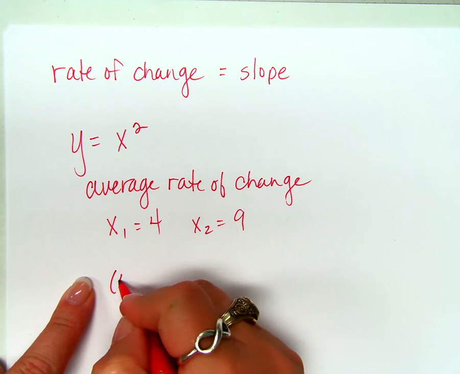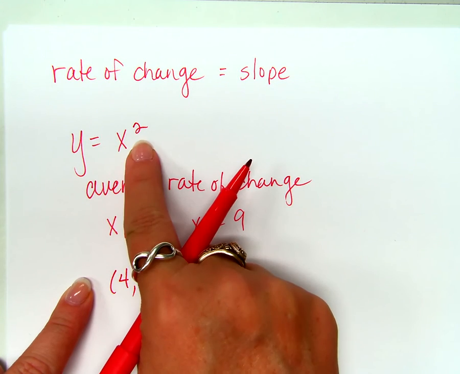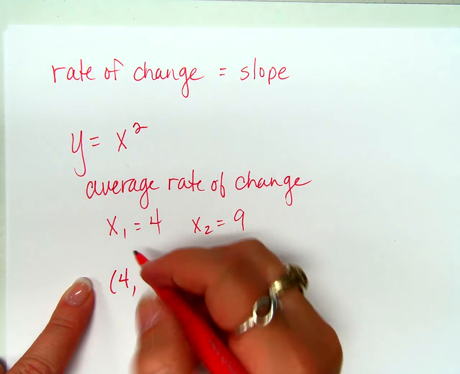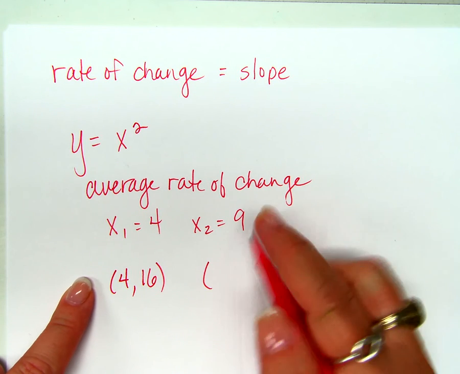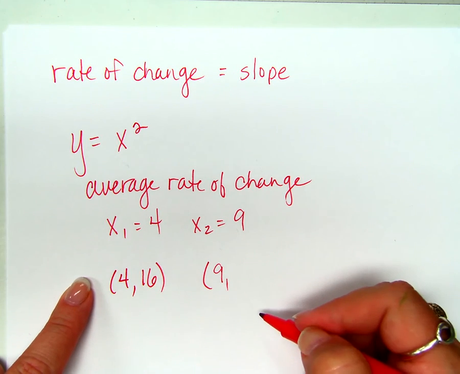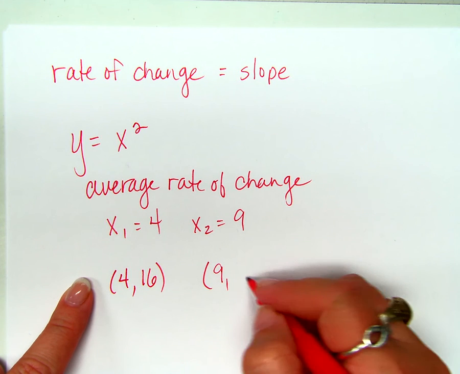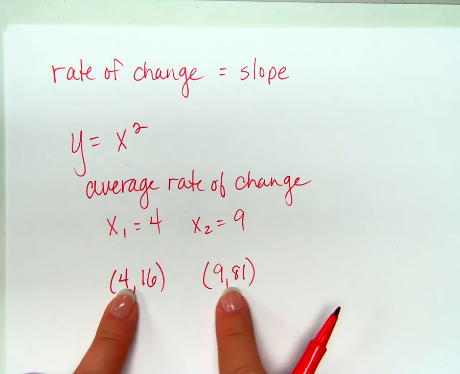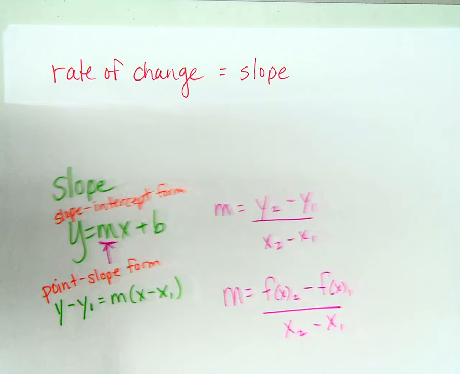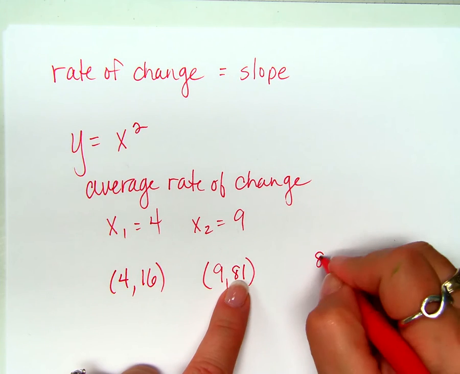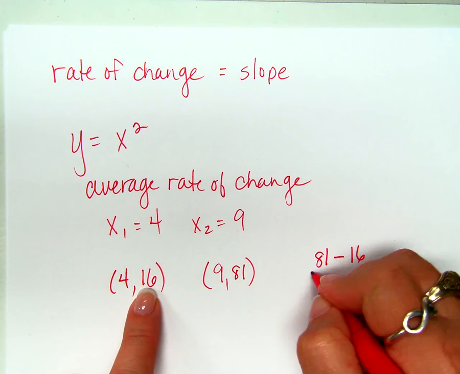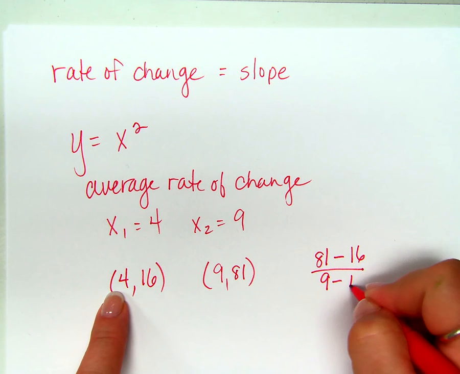Okay? So if I know x, couldn't I find y or find the value of the function? So if x is 4, what's y? Well, what's 4 squared? 16. If x is 9, what is y? What's 9 squared? 81. Okay. If I have 2 points, can I find the slope? y2 minus y1 over x2 minus x1.